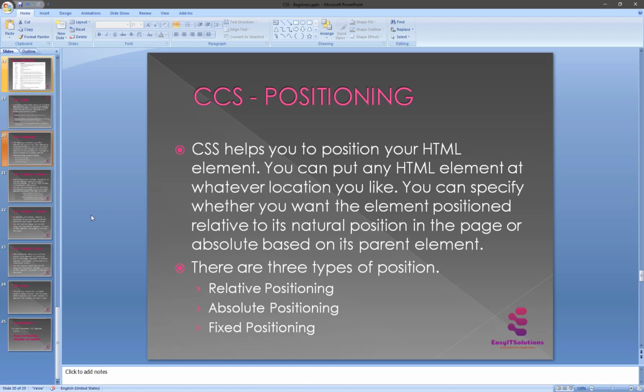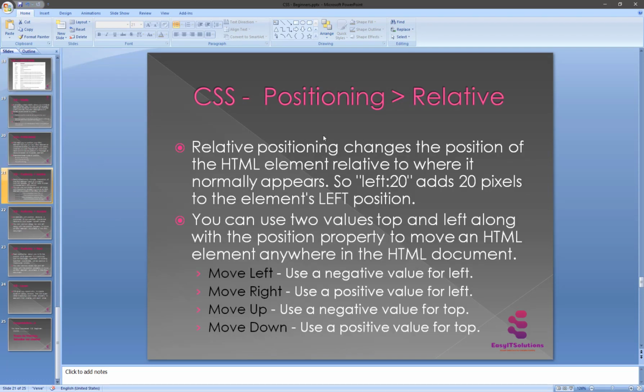So here, relative position changes the position of an HTML element relative to where it normally appears, for example left 20 pixels from the element's left position. You can use two values, top and left, along with the position property to move an HTML element anywhere in the HTML document.